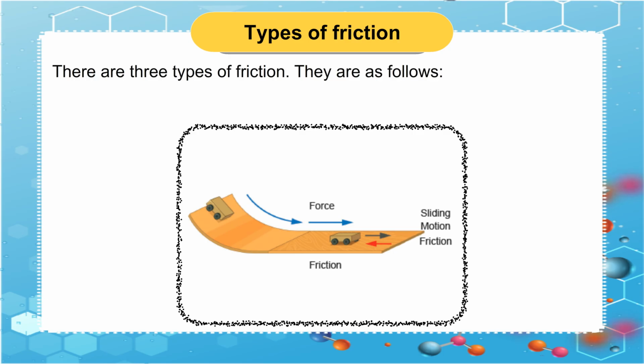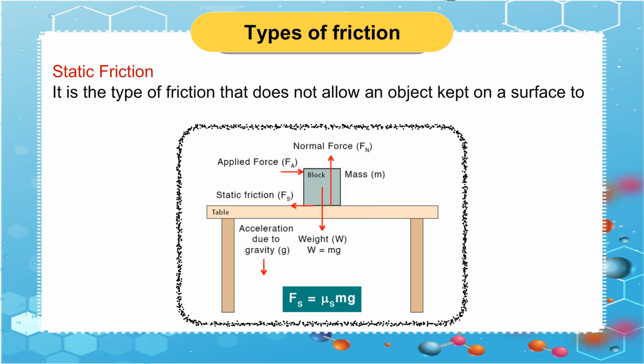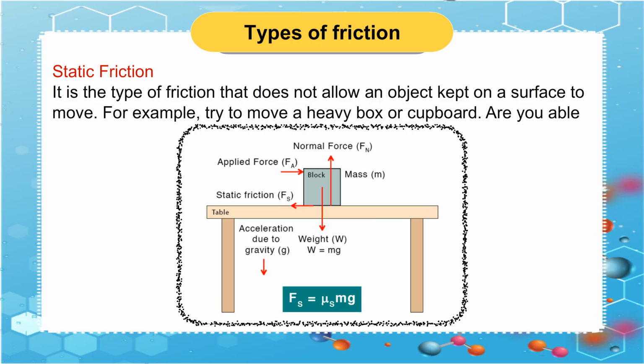Types of friction. There are three types of friction. They are as follows: static friction, sliding friction, rolling friction. Static friction. It is the type of friction that does not allow an object kept on a surface to move.